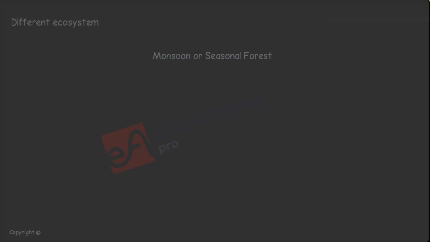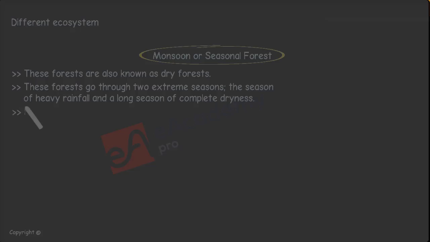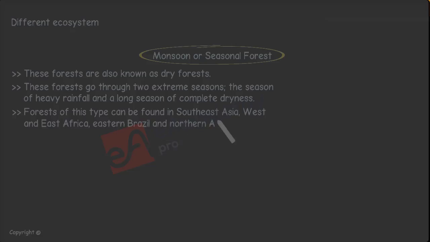Monsoon or seasonal forest. These forests are also known as dry forests. These forests go through two extreme seasons: the season of heavy rainfall and a long season of complete dryness. Forests of this type can be found in Southeast Asia, West and East Africa, eastern Brazil, and northern Australia.